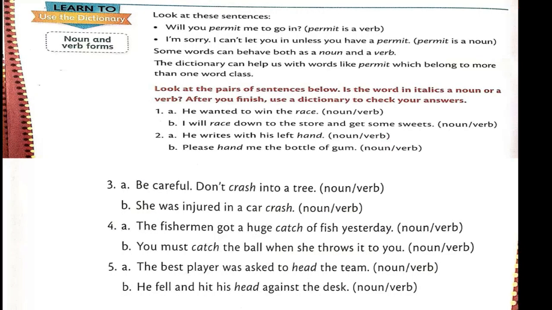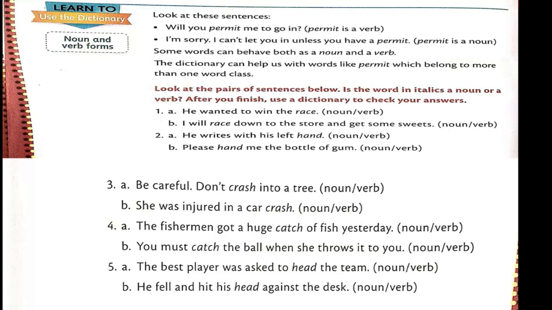Look at these sentences. Here in this exercise, you are going to learn about noun and verb forms. First, let us look at the explanation here. Will you permit me to go in? I'm sorry, I can't let you in unless you have a permit. Look here, children. Here the word permit has been used in two different ways.